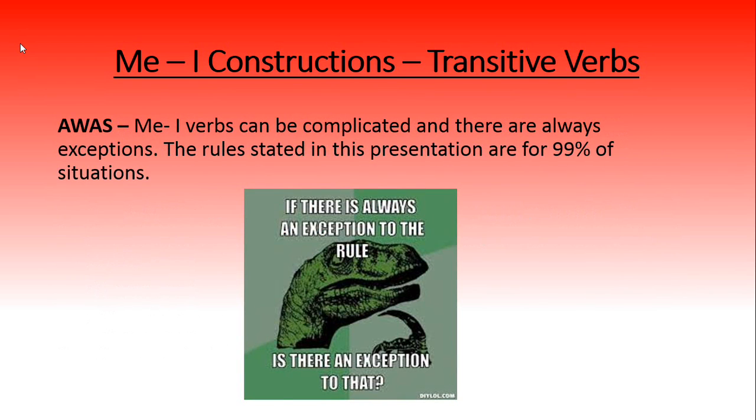Now, with a lot of these things, we say me verbs can be complicated, as I said, and there are always exceptions. So the rules stated in this presentation are for 99% of situations, but there always will be exceptions, and you'll learn those as you go through, okay, and you'll just keep learning those and you'll spot them. But again, the rules presented here will help you in most situations.